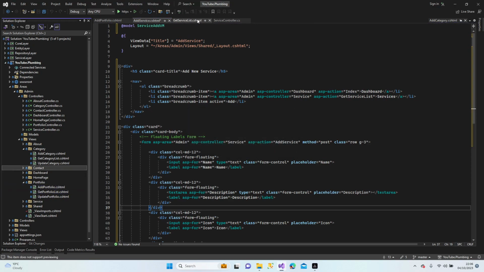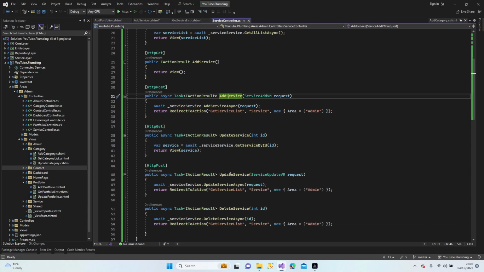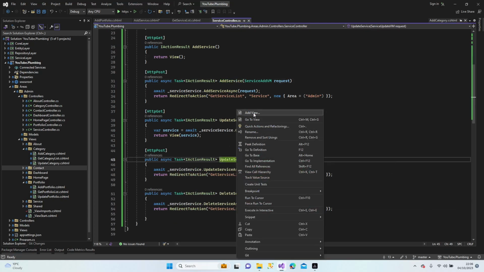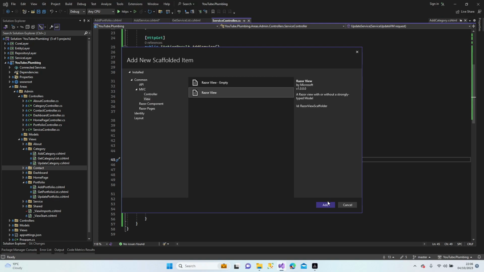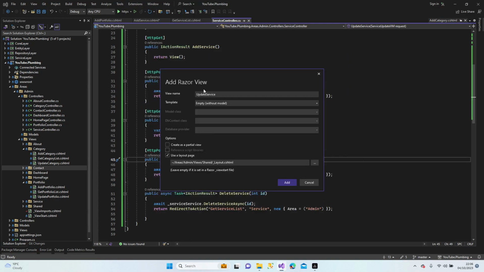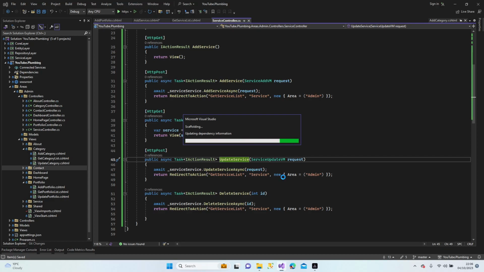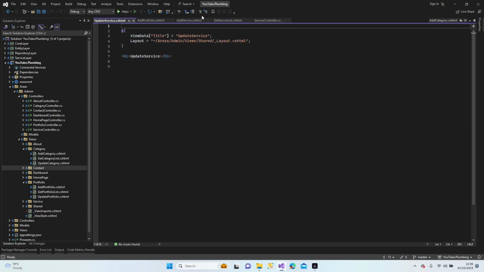Let's continue with the update service. Add view. It's gonna be Razor view and layout is done. Name is done. Continue. I should have used multi-threading. I can't use anything while it's creating a new page. Yeah, it's done.